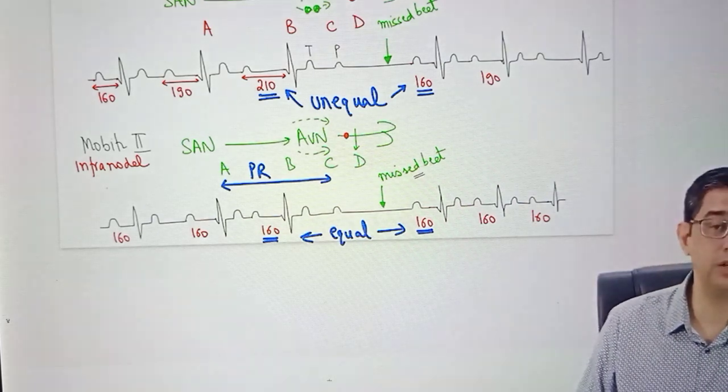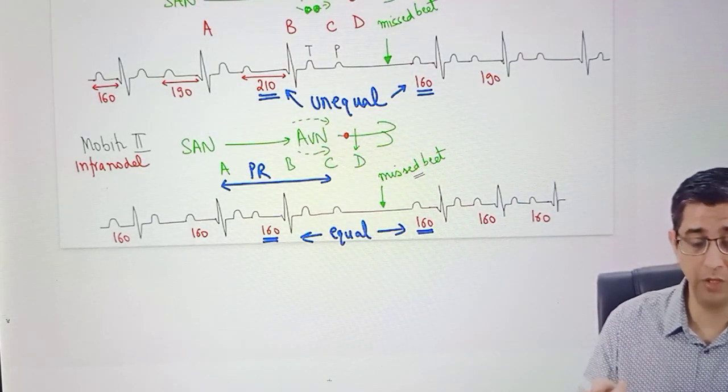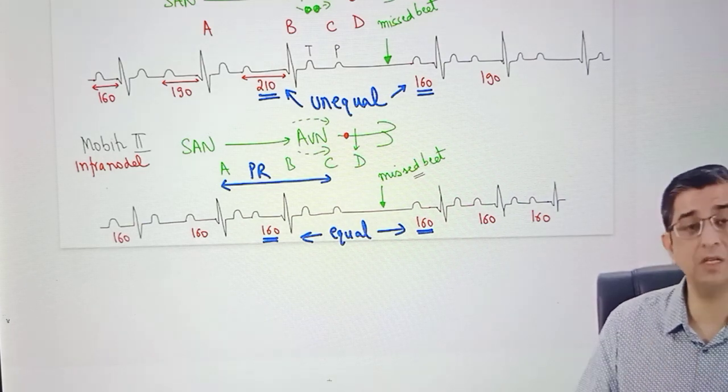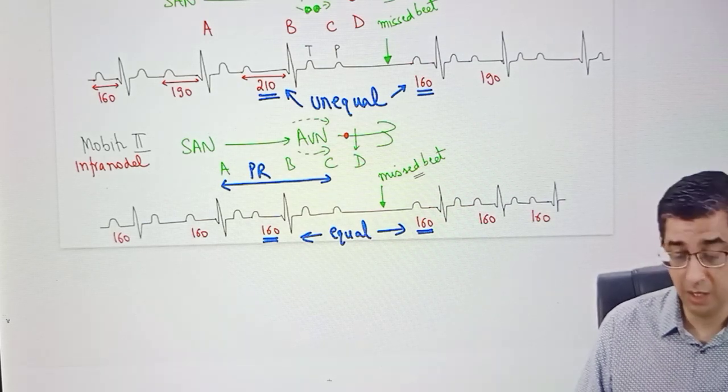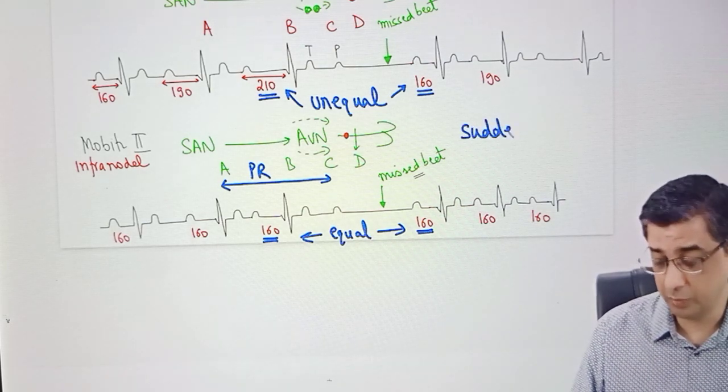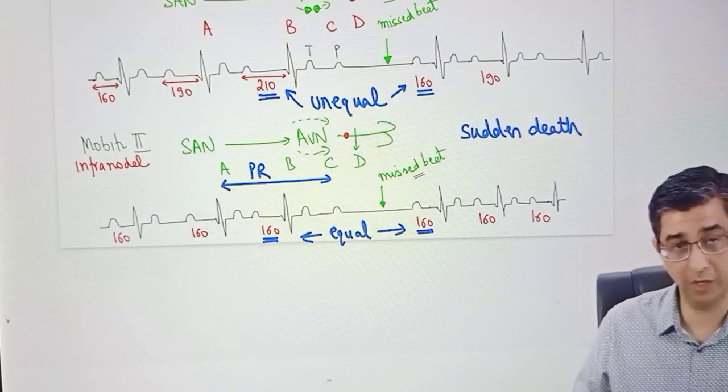And I want to also highlight the fact, and I'll prove it to you subsequently, that Mobitz 2 is more dangerous than Mobitz 1. Why? Because Mobitz 2 occurs very suddenly, whereas Mobitz 1 occurs gradually, so the heart gets used to it. But in Mobitz 2, which is a suddenly developing manifestation, in fact, there can even be sudden death. I'll even prove it better on my subsequent slide where you'll get more space so that I can explain this to you.